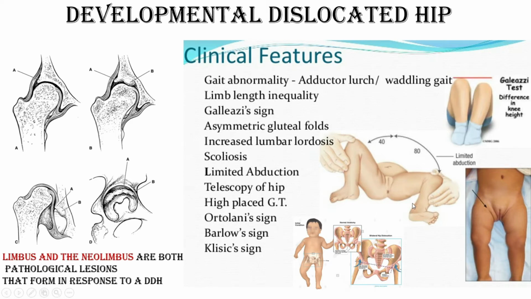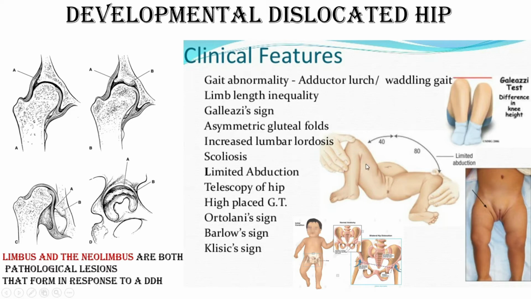Along with that, if we do the Galeazzi test, with flexion of both hip and knee, then we can easily see unilateral DDH. There will be limb discrepancy from femoral shortening. This is called the Galeazzi test. You see different heights of the knee. Along with that, if we go for the telescopic test, it will be positive.